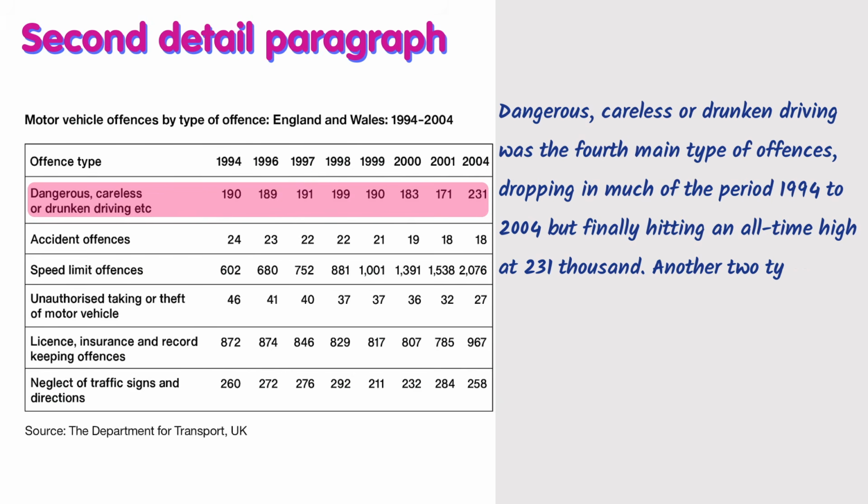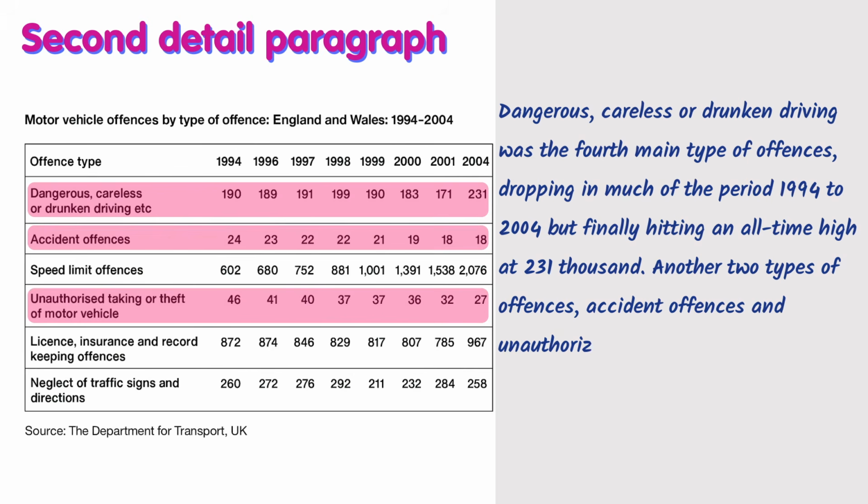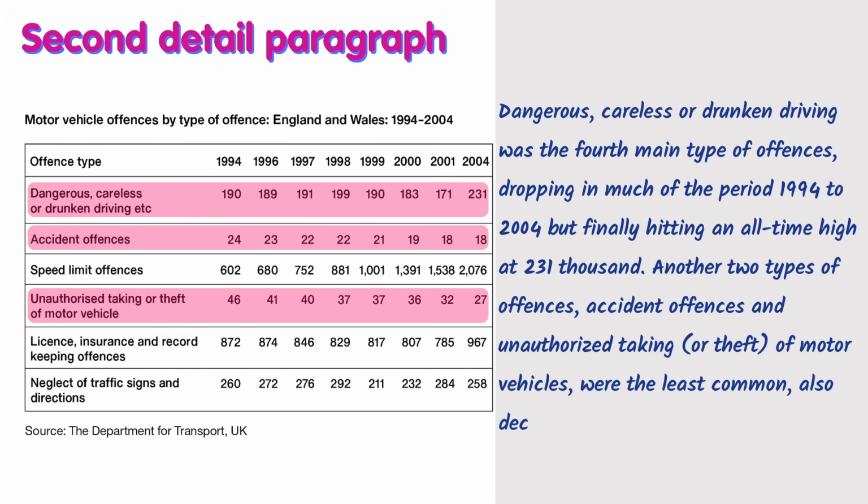Now, the two remaining offenses here. Another two types of offenses, accident offenses and unauthorized taking or theft of motor vehicle, were the least common. Also declining gradually. This is also the case with unauthorized and accident offenses. As you can see, they're declining, all of them, right?